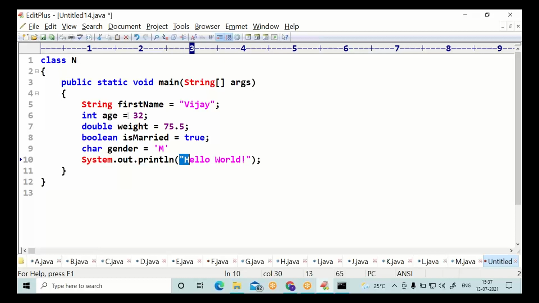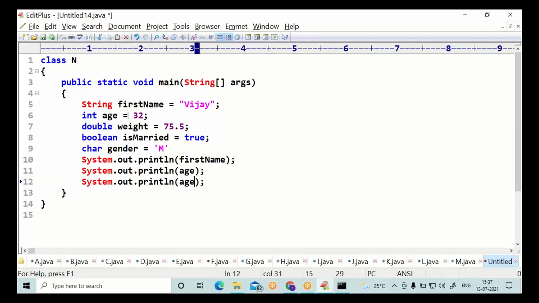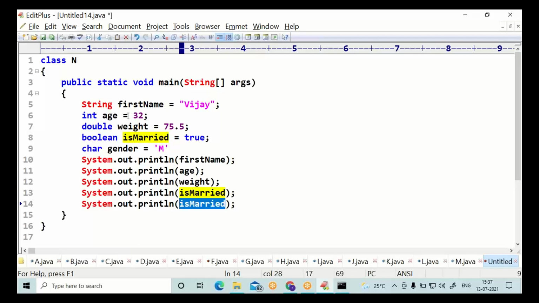Try printing all. First name, age, weight, is married, gender.